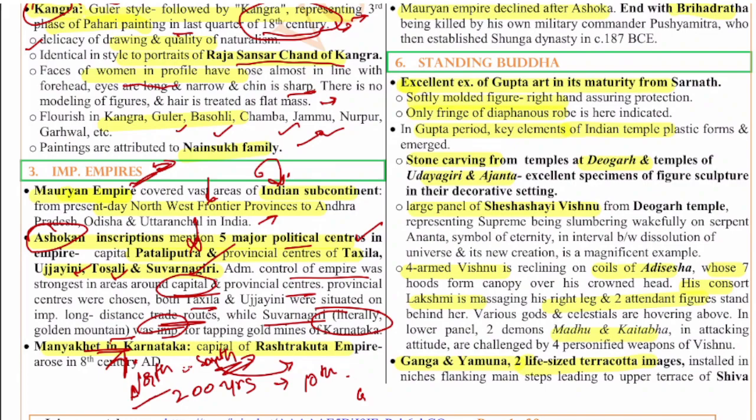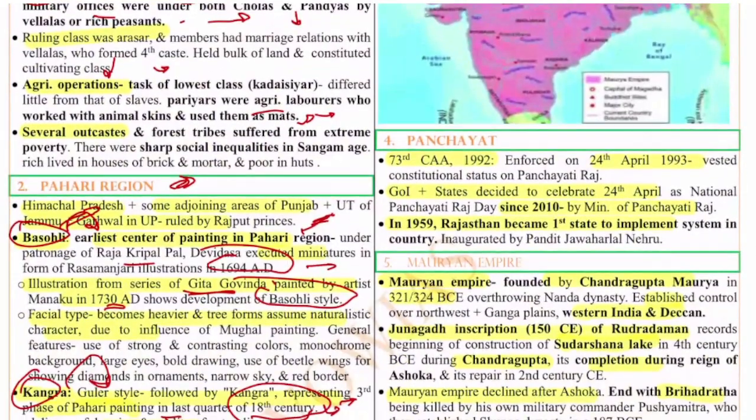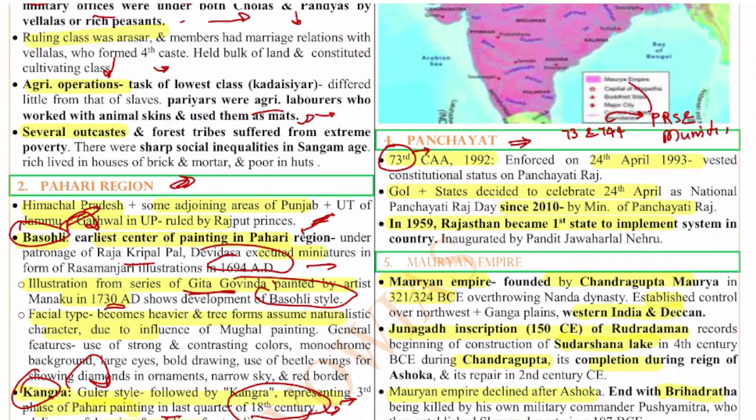Now let's move on to the next question. So the next question is on the panchayats. The panchayat, if you see, was introduced by the 73rd Constitutional Amendment Act. You have the 73rd and 74th Constitutional Amendment Acts which introduced the Panchayati Raj system and the municipalities. So the Panchayati Raj institutions were introduced by the 73rd and municipalities by the 74th. That means the local bodies were introduced, right?